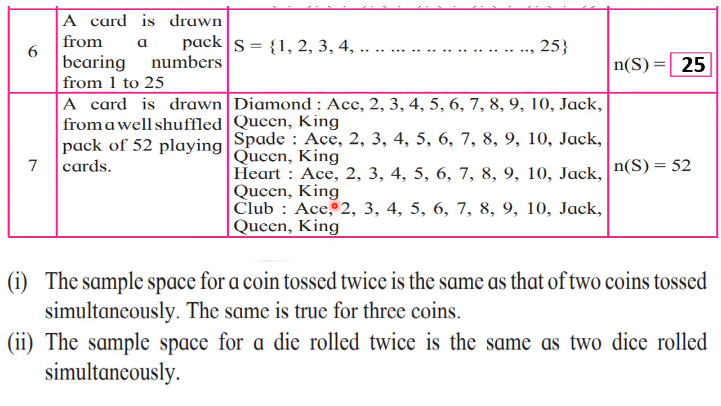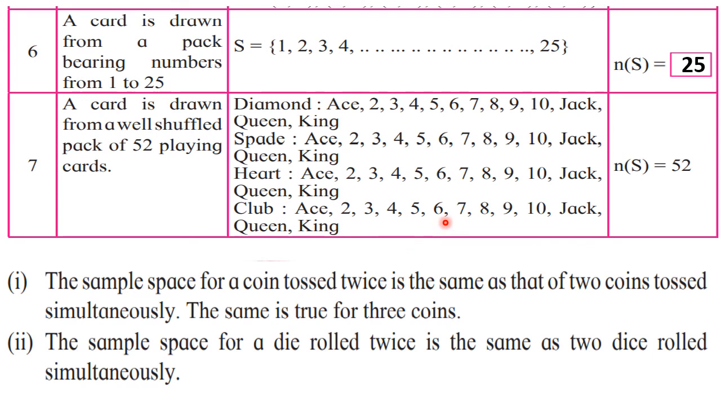For heart also you are writing the same thing, and for club also writing the same thing. That is why, see here, ace is equal to is not written. Brace brackets are not written. Why? Because you will find that these things are repeated, and in a set repetition is not allowed. So if you are writing here ace is equal to, and if you are writing it in brace brackets, you are wrong. Please take a note of this.